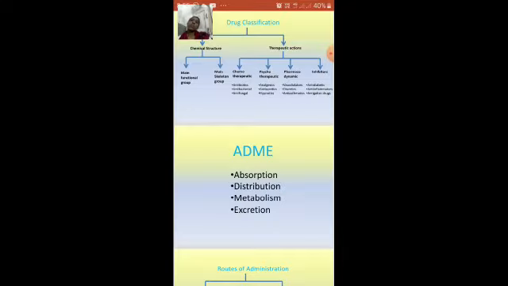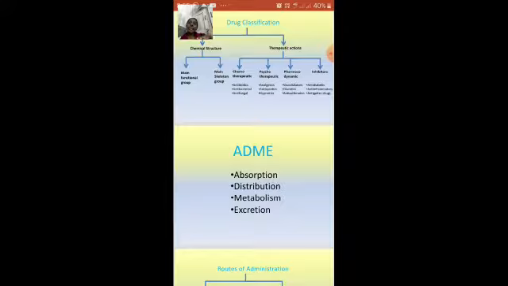So now we have already discussed what the disease is, what the broad classification of the disease is, and the drug nomenclature and drug classification. Now coming to the ADME. What is the meaning of the ADME? This is the main thing.